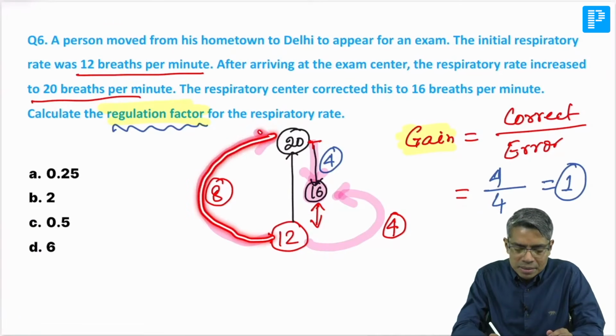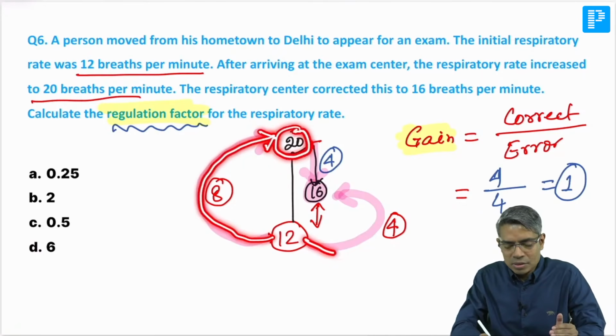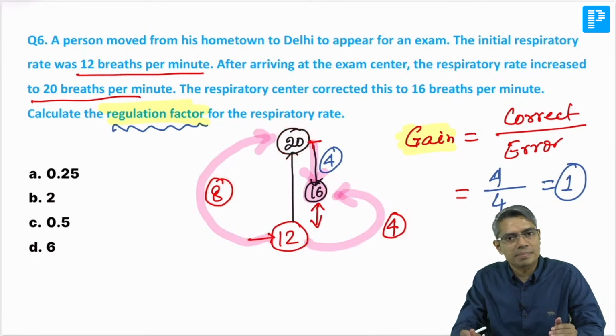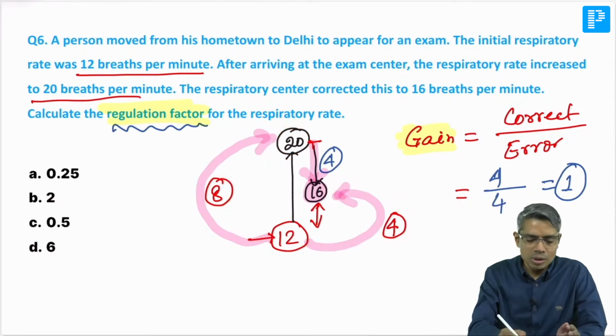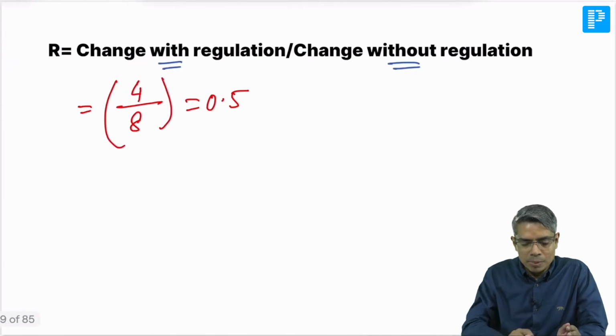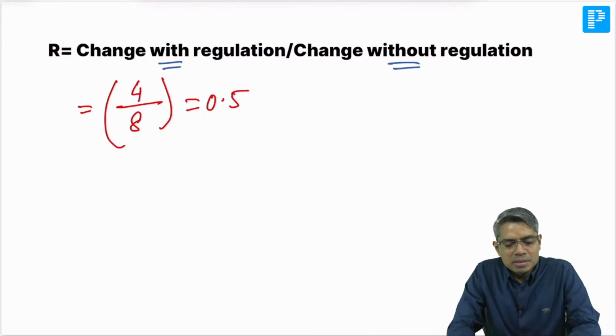So from 12 to 18, 20, that is the change if the regulatory system was not there. Okay, but because the regulatory system is there, change is not that much, change is only from 12 to 16. So this is change with regulatory system and this is change without regulatory system. Okay, everybody. So answer of this question will be 0.5. This will be the answer, 0.5. 4 upon 8. So that is 0.5. Okay, this way try to remember this, important.